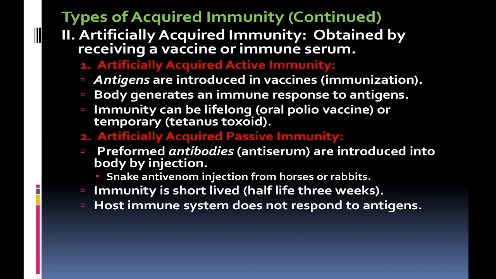Then artificially acquired passive immunity: preformed antibodies are introduced into the body by injection. An example is snake antivenom injection from horses or rabbits. Immunity is short-lived. The host immune system does not respond to an antigen.